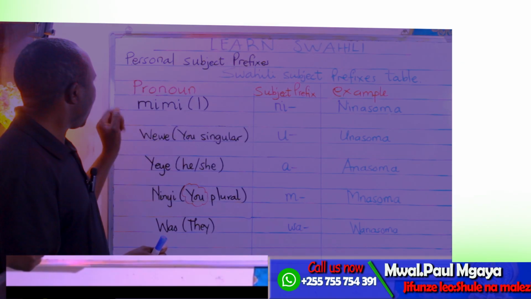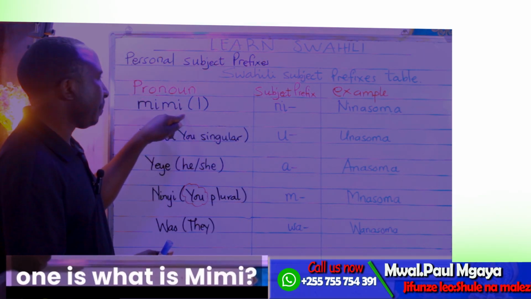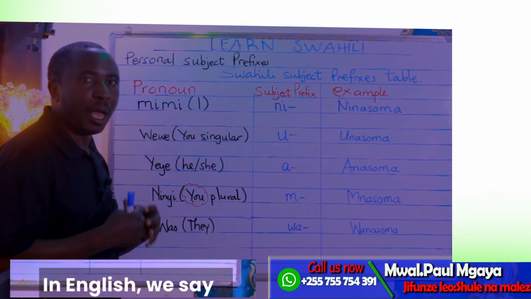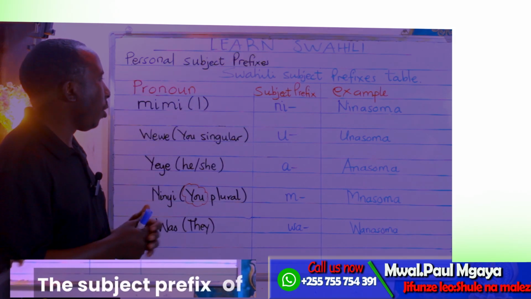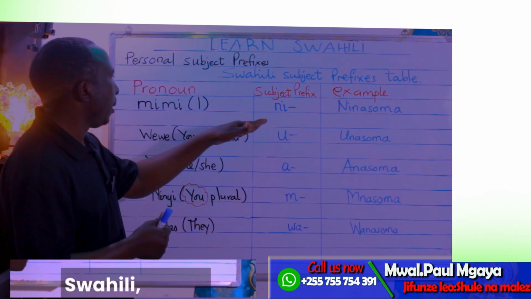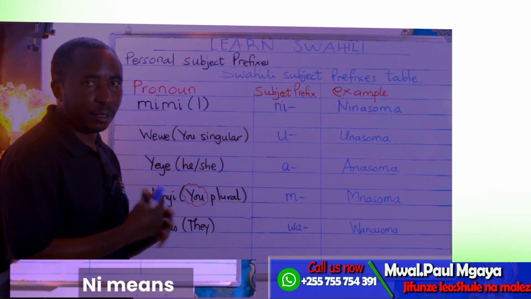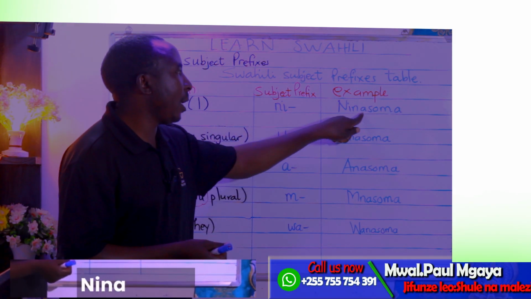Number one, the pronoun number one is mimi. In English, we say I. The subject prefix in Swahili is ni. Ni means I. For example, here, ninasoma.